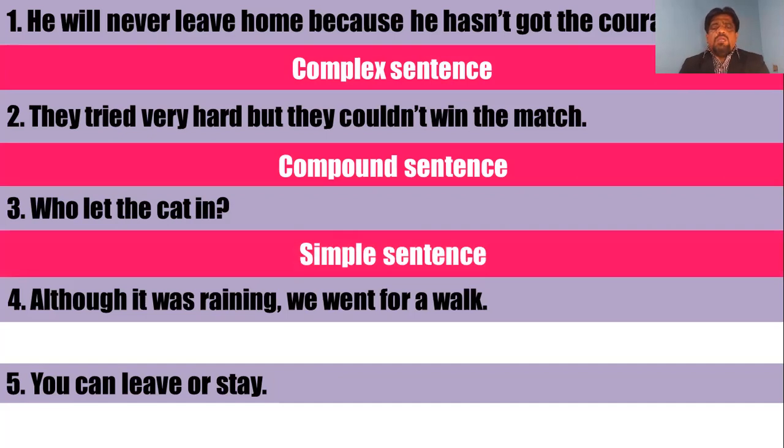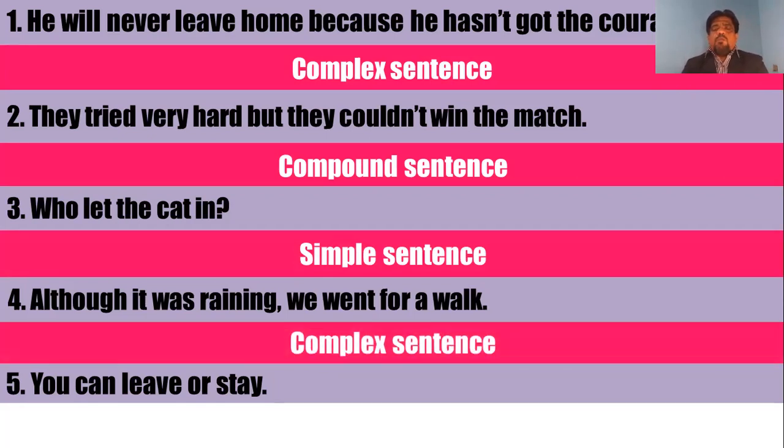"Although it was raining, we went for a walk." How many verbs? Was raining as well as went. Two verbs. Then check the conjunction. Although is a conjunction. Is it a compound sentence? Is it a fanboy's conjunction? No, never. Therefore, it is a complex sentence.